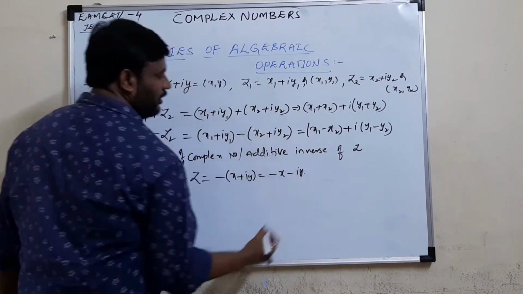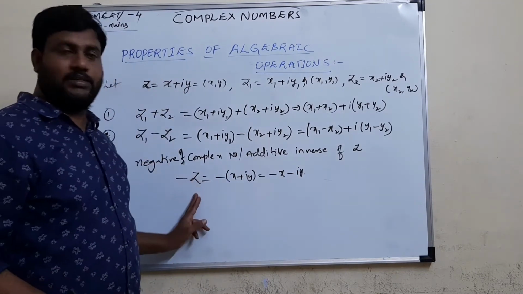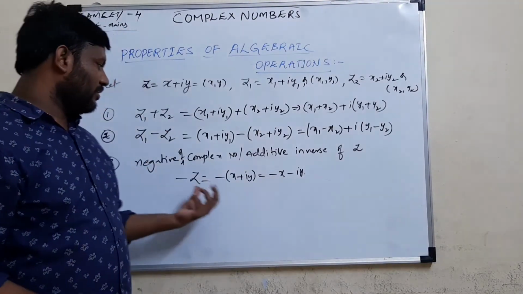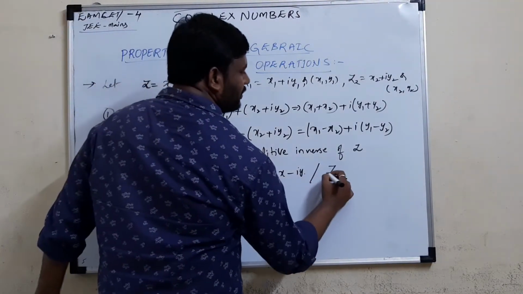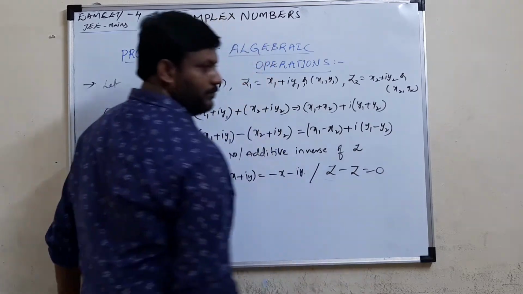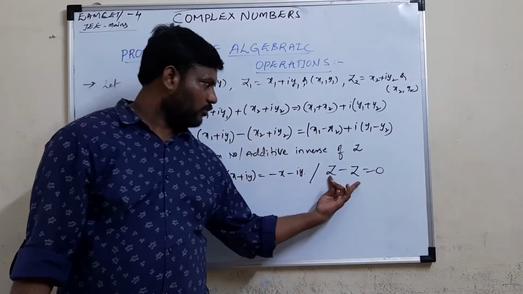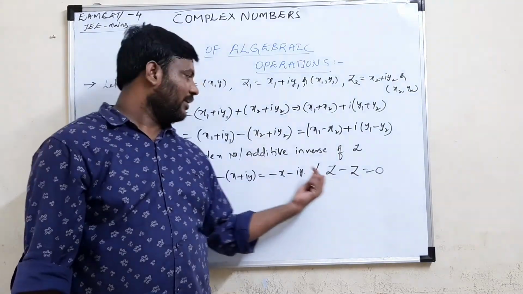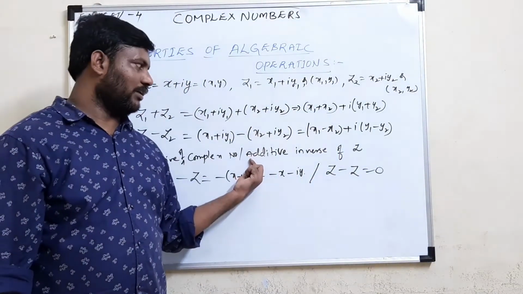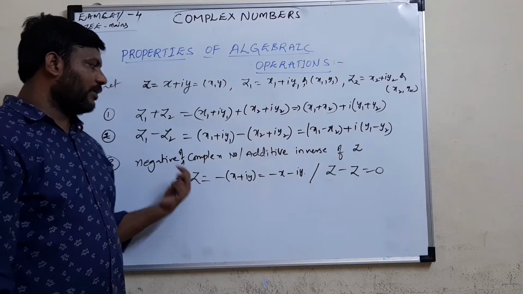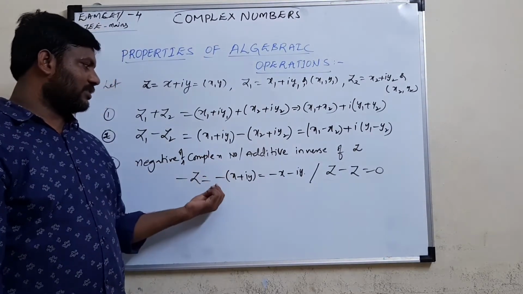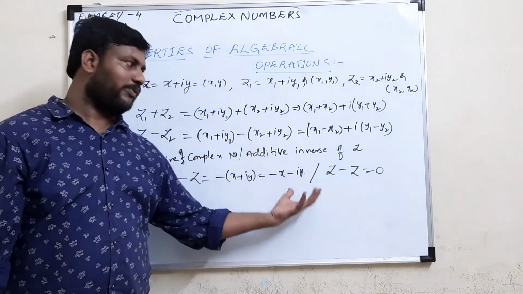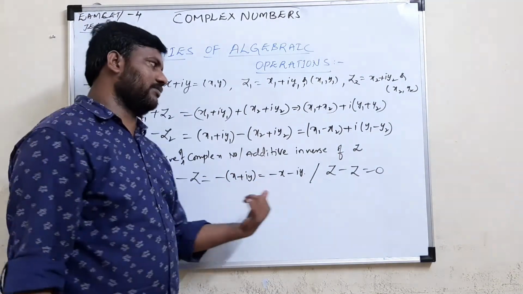This is called the negative of a complex number, which is also the additive inverse of a complex number, because when I add z with minus z, I definitely get 0. So whenever two complex numbers add up to 0, those numbers are additive inverses of each other. Negative of a complex number, or additive inverse, is simply the complex number multiplied by minus one.